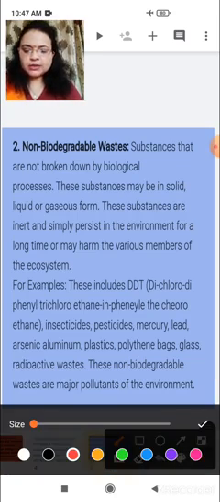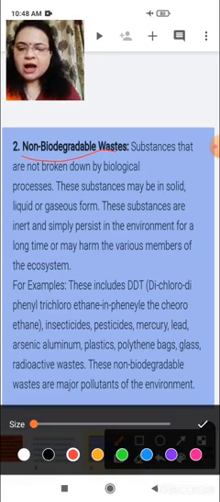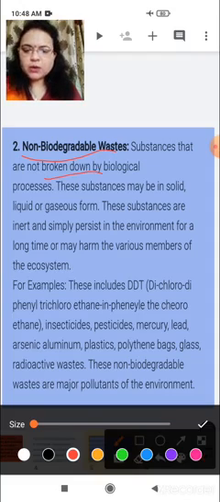So we are studying non-biodegradable waste. Substances that are not broken down by biological processes are known as non-biodegradable waste.